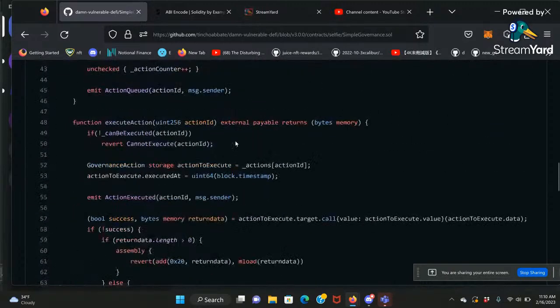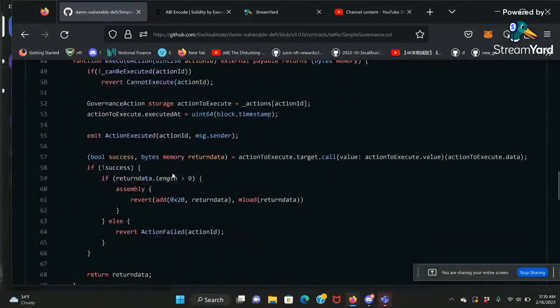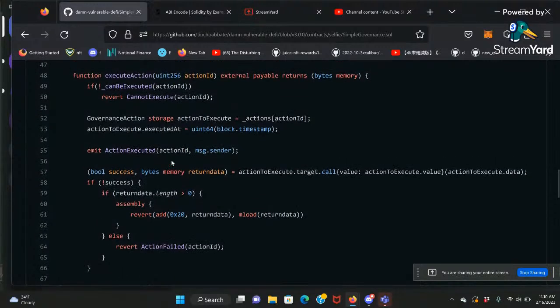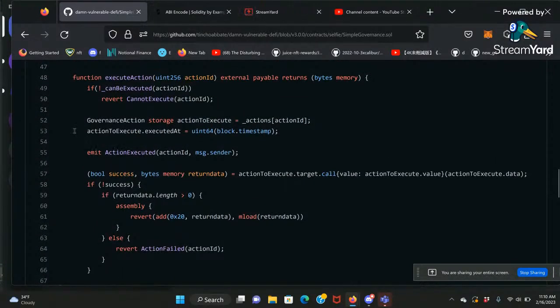As a matter of fact, once you execute it, the time is going to be changed. You see line 53, the execution will change the time to the execution time. So in this way, you cannot execute the same proposal twice because can execute is going to check that. If you already executed, you're not going to do it again.